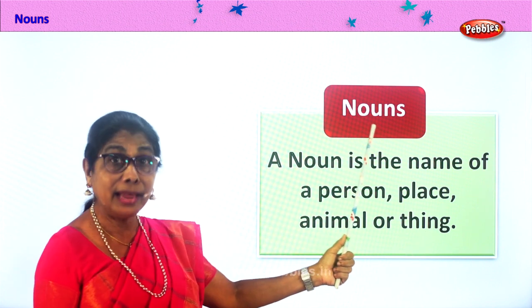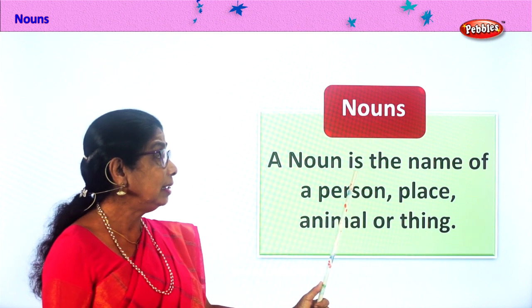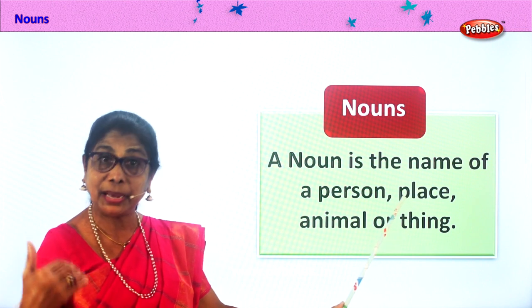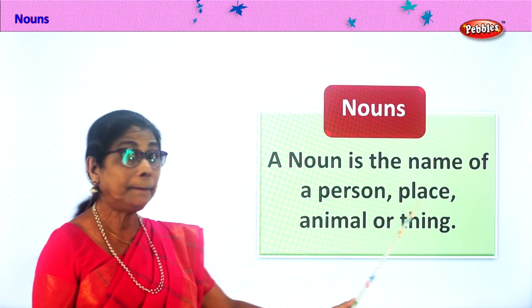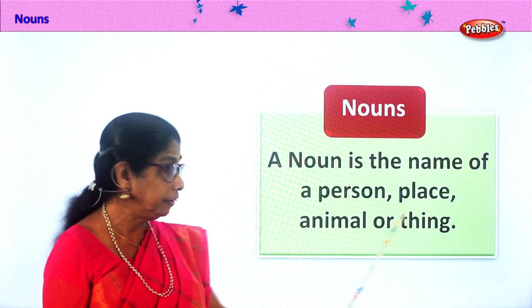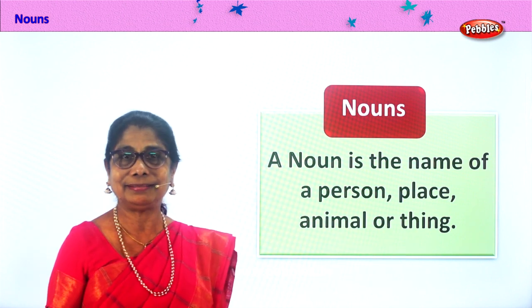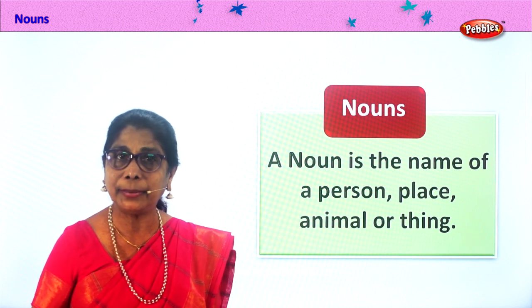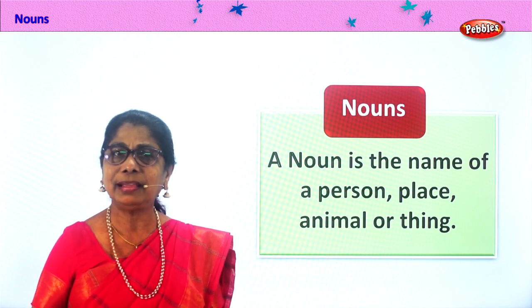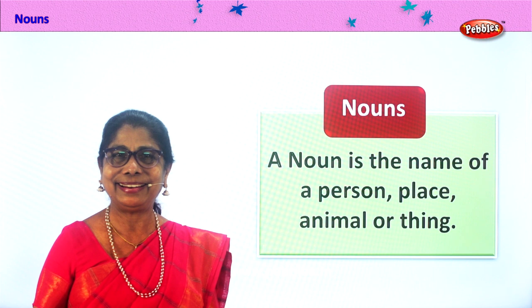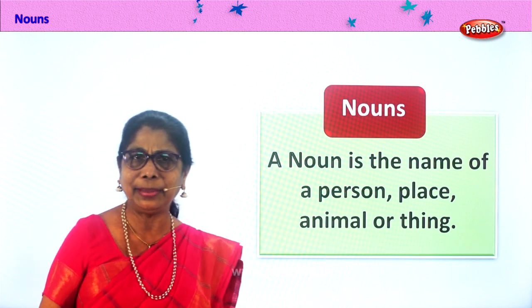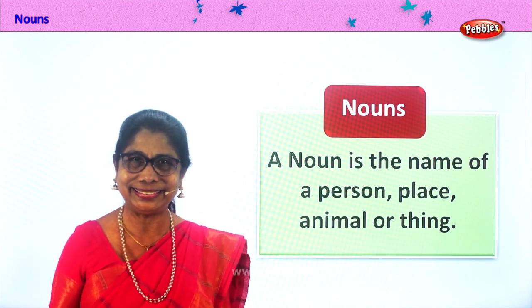So, a noun is the name of a person, place where you live, animal or thing. Now, common, chair can be any chair, person, mommy, anybody's mommy.